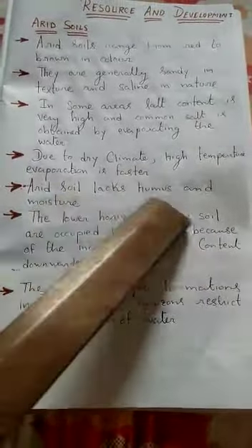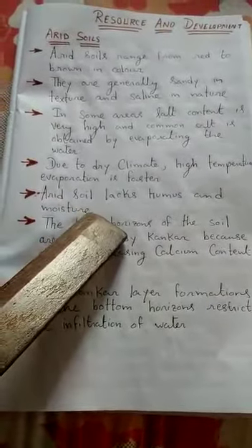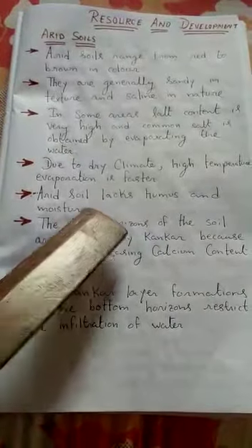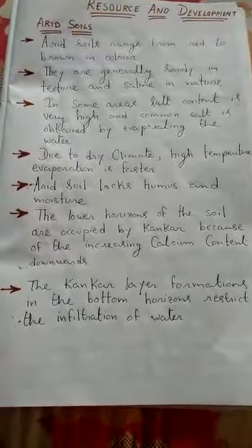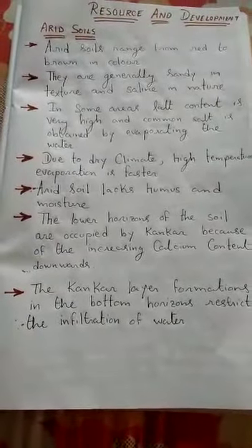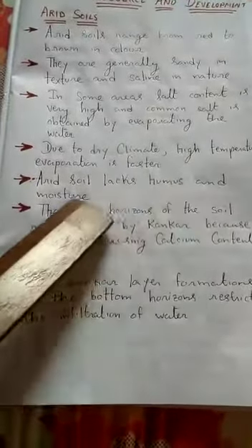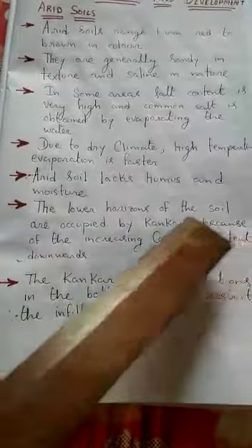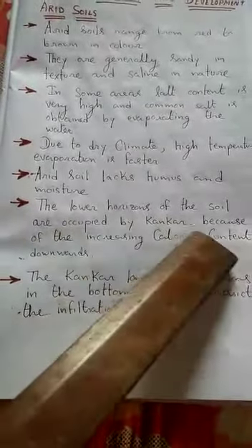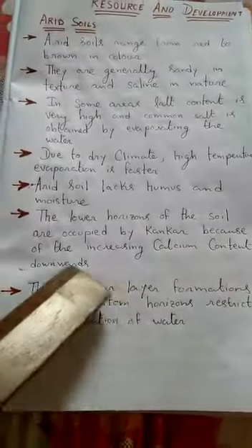Arid soil lacks humus and moisture because rainfall is very low there, and for that reason no plants or trees are there that can hold the soil. तो इसके लिए arid soil lacks humus and moisture. Okay, the lower horizons of the soil are occupied by kankar because of the increasing calcium content downwards.